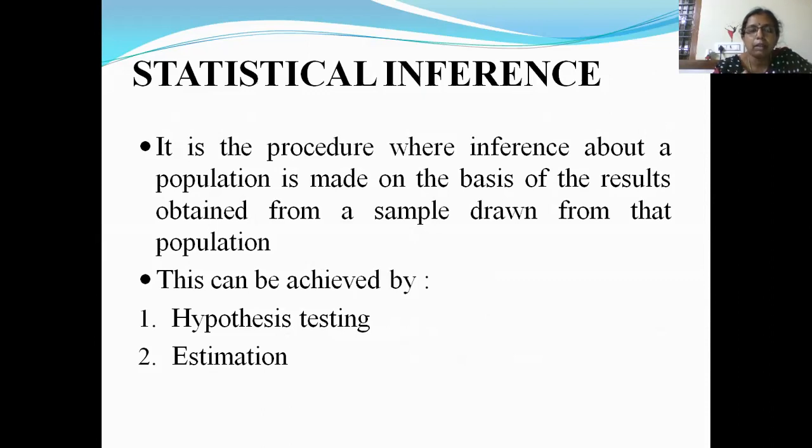It is a procedure where inference about the population is made on the basis of the results obtained from the sample drawn from that population. That means you're drawing conclusions about a population on the basis of the analysis you have conducted on a sample, and this sample is drawn from that same population. That is known as statistical inference. Now this statistical inference is achieved by two methods. One is hypothesis testing, another one is estimation. So in this session, we'll be concentrating on hypothesis testing.